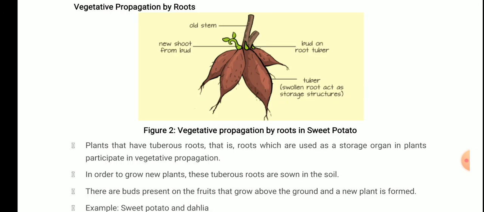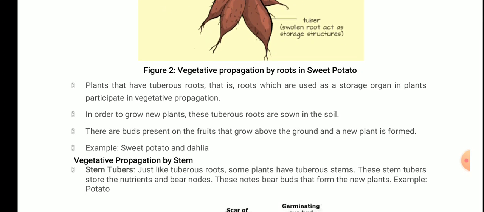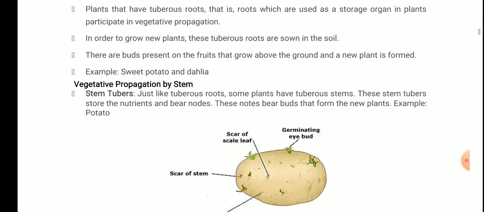Very important students, you have to remember these names. Whatever examples we discuss, you have to remember the names. So the examples of vegetative propagation by roots are sweet potato and dahlia. Next is vegetative propagation by stem.